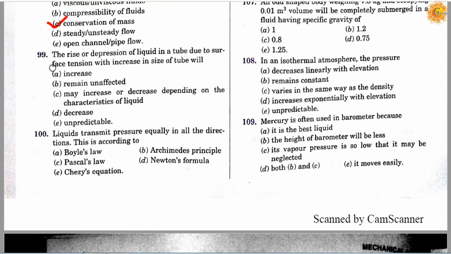Question number 99. The rise or depression of liquid in a tube due to surface tension with increase in the size of tube will: option A, increase; option B, remain unaffected; option C, may increase or decrease depending on the characteristic of liquid; option D, decrease; and option E, unpredictable. So correct answer is D, it's decreased.